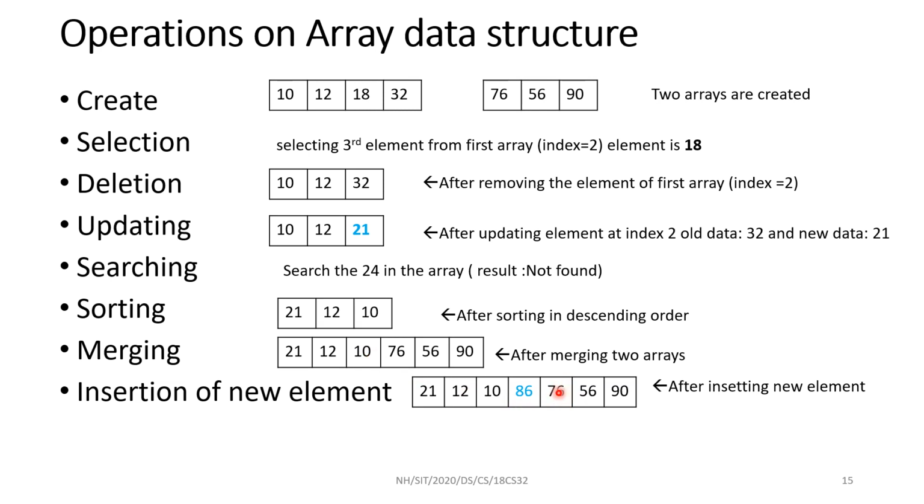For that purpose, first I have to move all the elements to the right side to make room for the new element. Once I get room for the new element, I go for insertion. 86 is inserted. This is possible only if there is space. If there is no space, I cannot perform the insertion operation.